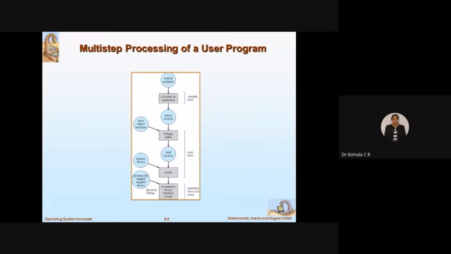While executing, another step is required here: the dynamically loaded system library. What do you mean by dynamically? Dynamically means at that particular instant of time. I have n processes, but I will not load all of them. Why should I waste my memory space? Whichever process I currently want to execute, at that instant I will load that particular process. Other processes can be kept in the queue itself. So dynamically means then and there: this is the program I want to execute, so I load that program. As time changes, requirements change.